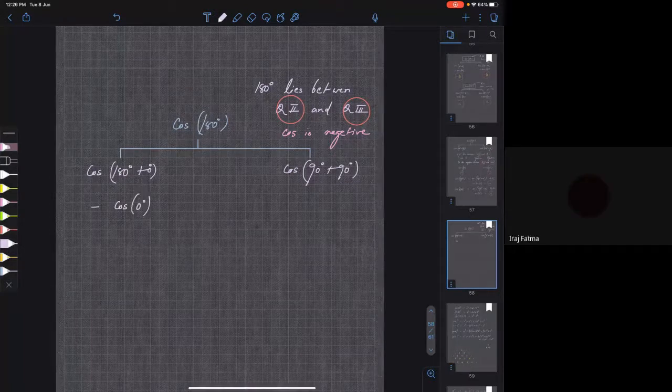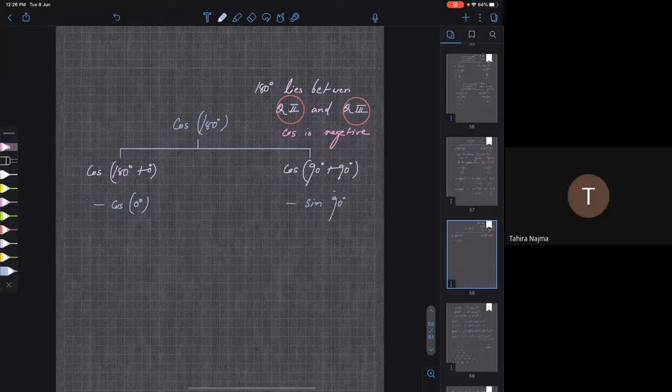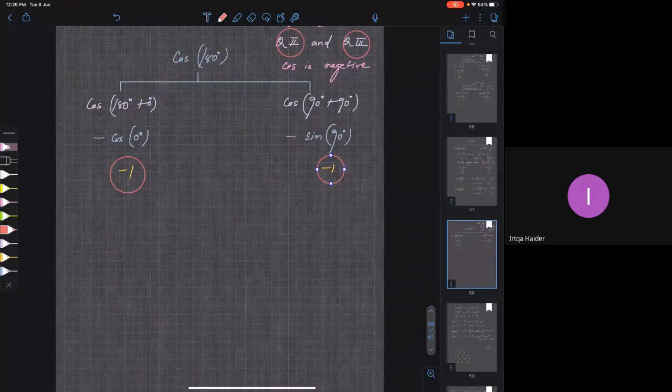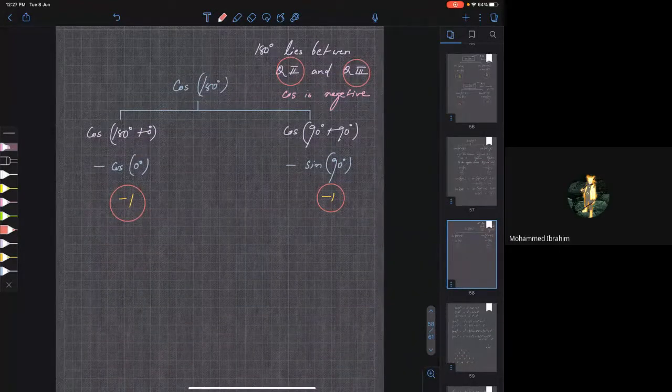I'll write in a different color. So it is minus cos of 0 degrees. Whenever you have 90, sine will become cos and cos will become sine. So it will be minus of sine 90 degrees. So tell me, what is the answer? Minus 1. So either way your answer is minus 1. So what is cos of 180? Minus 1. Okay. So I'm just writing that down.